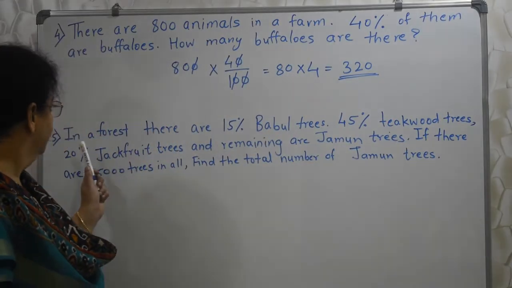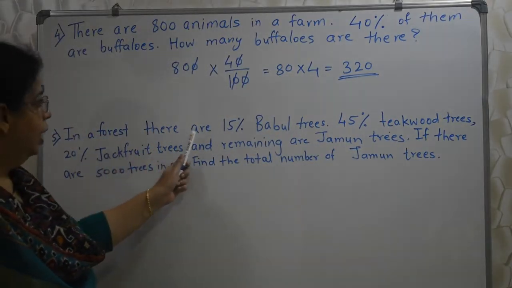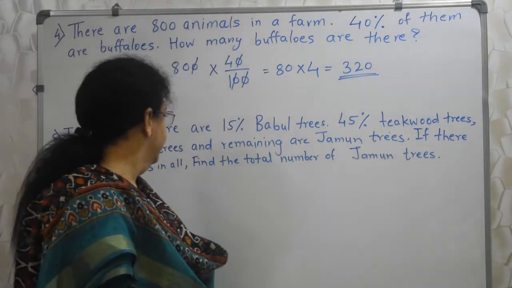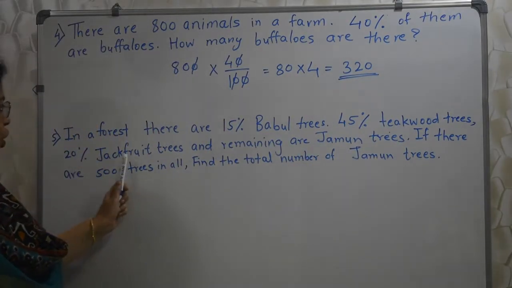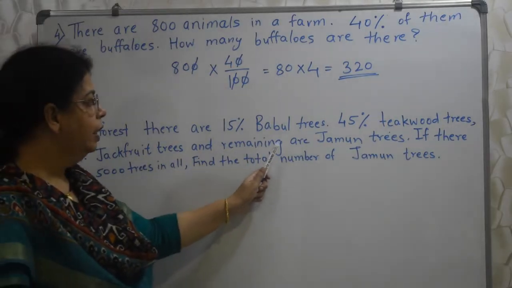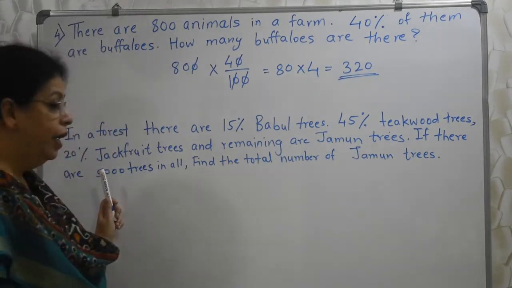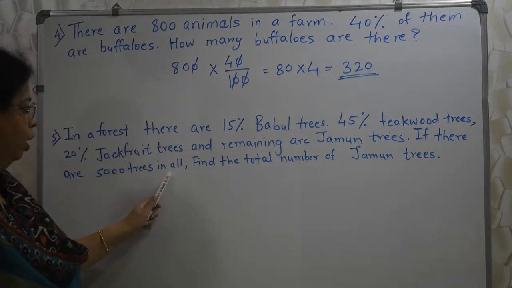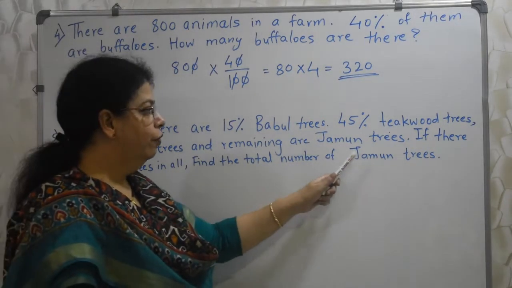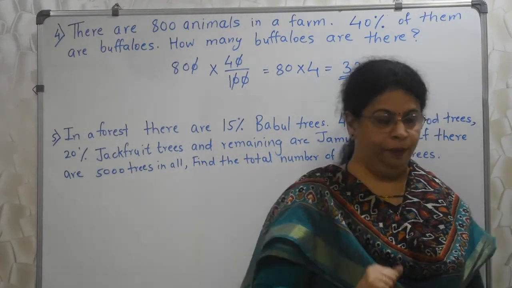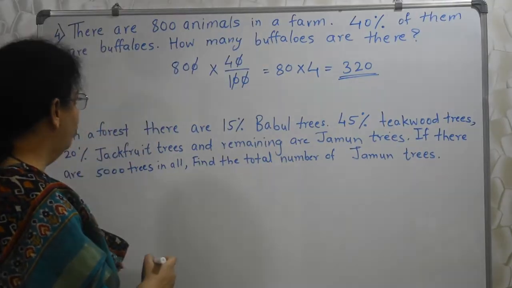Next sum. In a forest, there are 15% babul trees, 45% teak wood trees, 20% jackfruit trees and remaining are jamun trees. If there are 5,000 trees in all, find the total number of jamun trees. Okay, there are 4 types of trees. First one is babul.